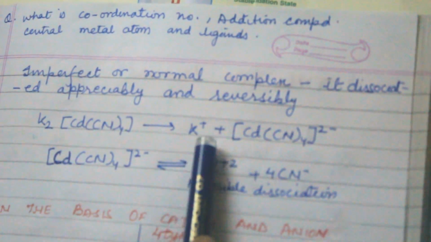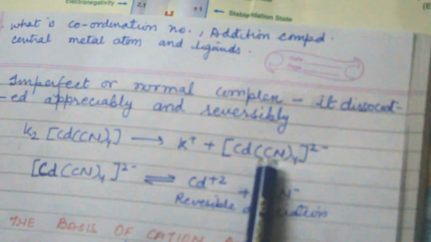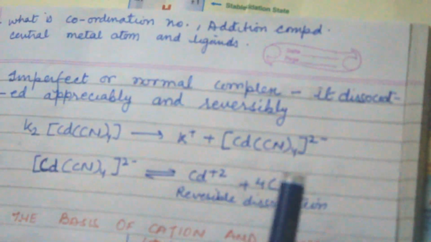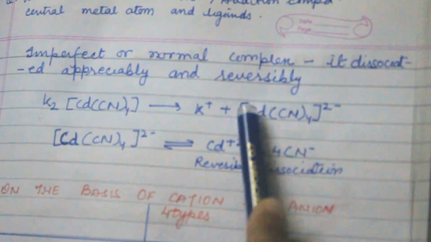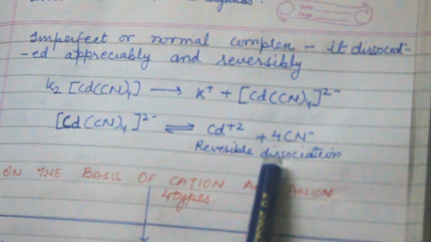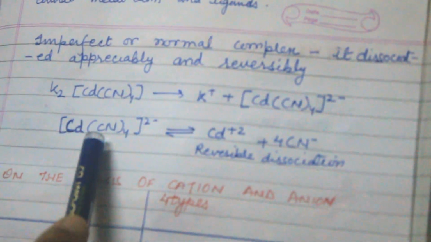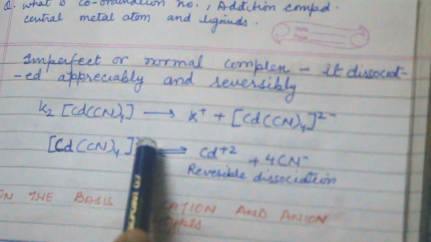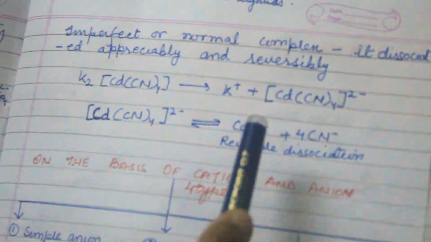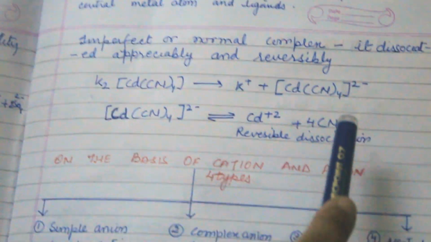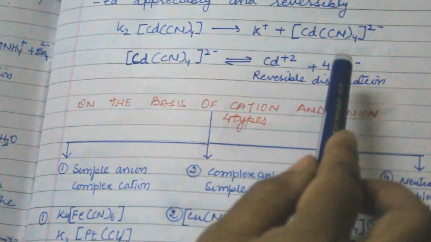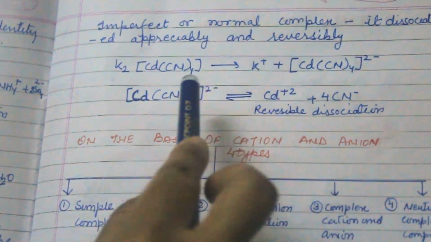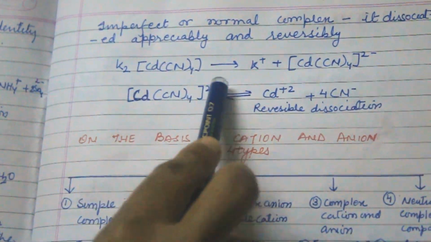This is the complex compound. When it gets dissociated, this complex is reversibly dissociated. That means it gets again into the original form, such as cadmium. When dissociated with cyanide, it rejoins again and forms this complex.